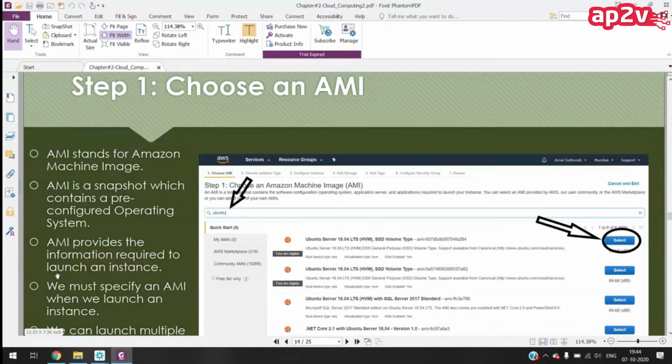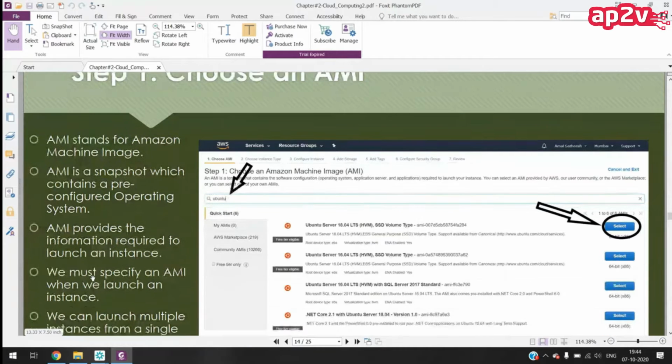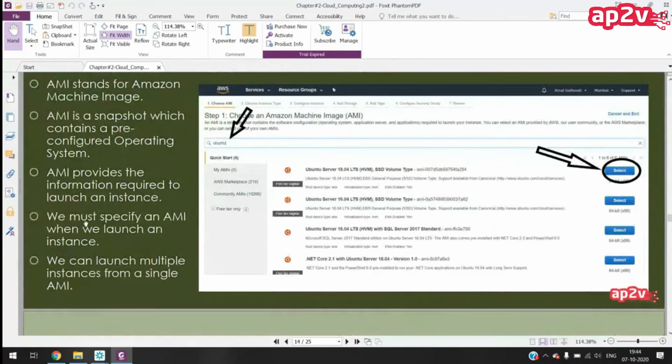AMI provides the information required to launch an instance. We must specify an AMI. Without specifying an AMI, we are not able to continue launching the instance. So we must specify an AMI whenever we are going to launch an instance. We can launch multiple instances from a single AMI.